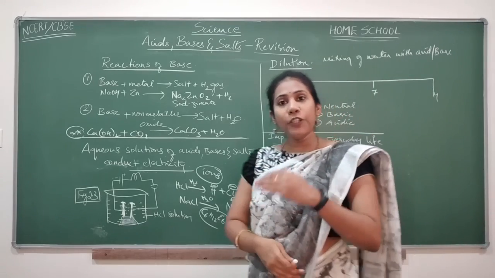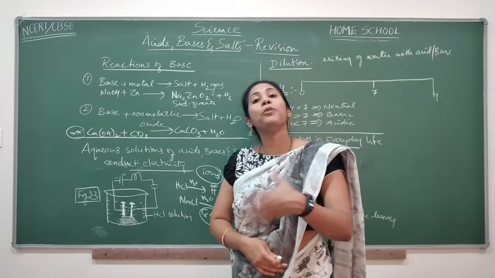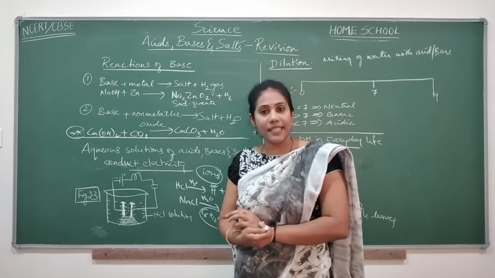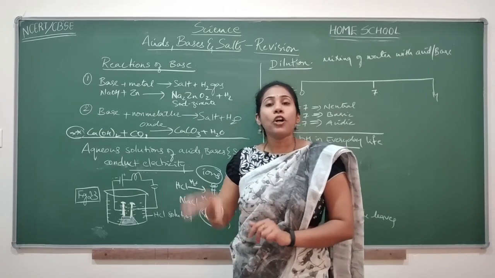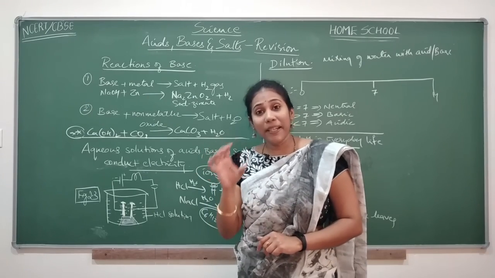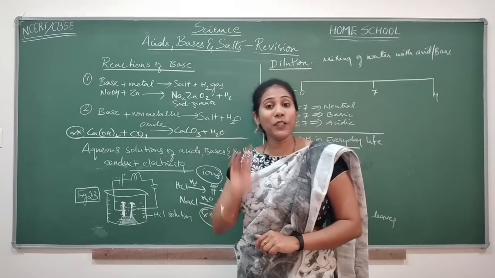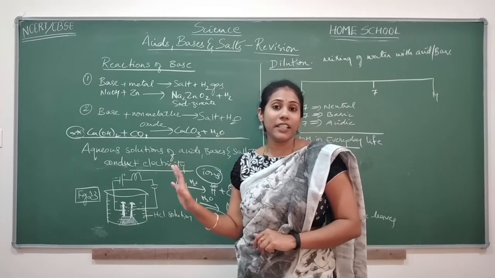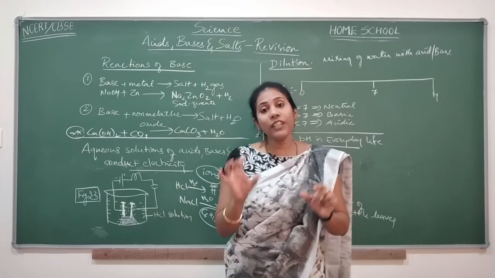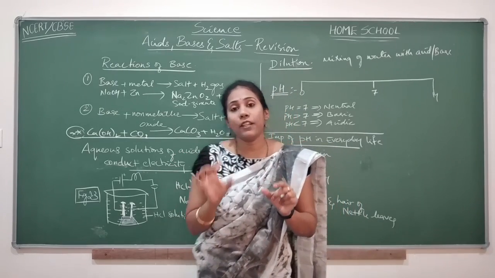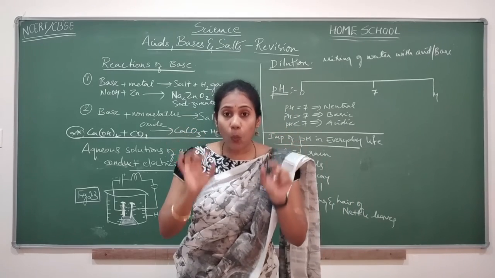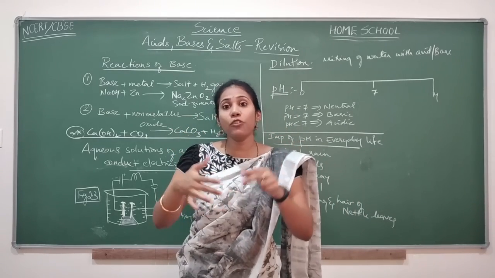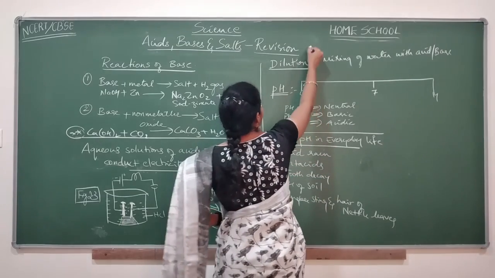Whenever you add more and more water to a particular acid, we call that process dilution. Always it is recommended to add acid to water, but not water to acid. Whenever you are diluting an acidic solution, always add acid to water, because the dilution process is exothermic.